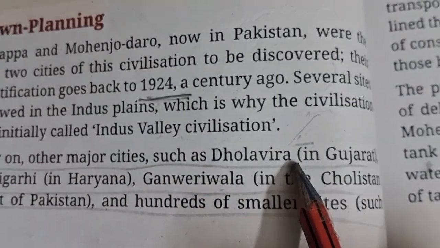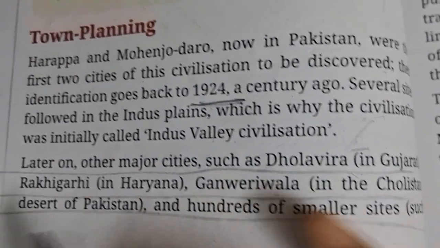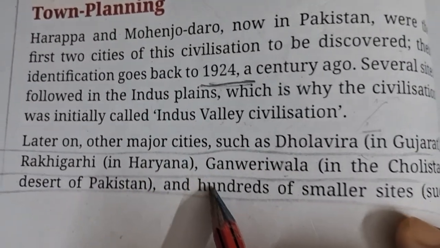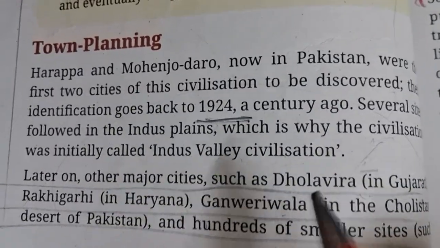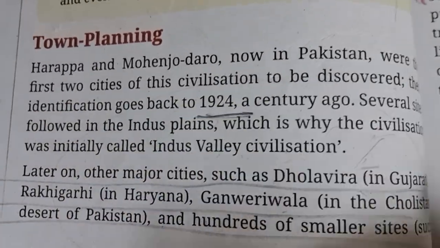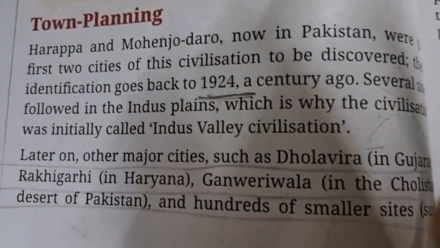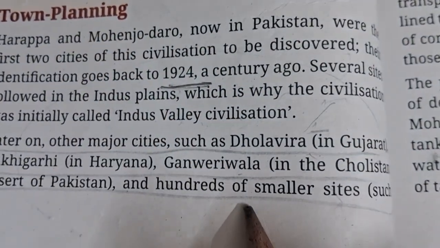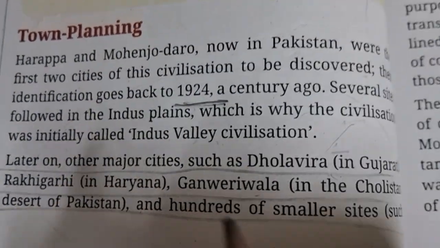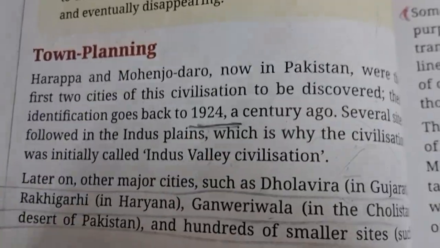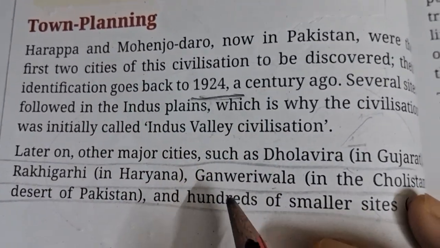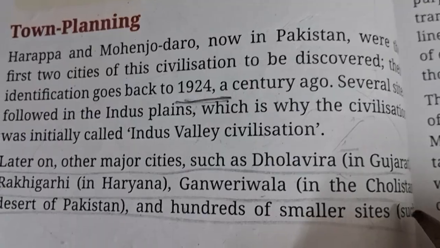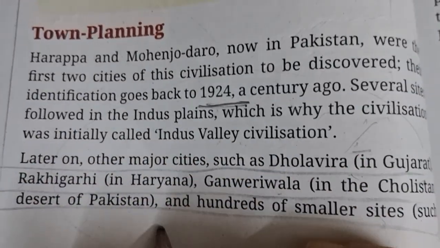So yes, Dholavira in Gujarat, Rakhigadi in Haryana, these are the places or cities we found when archaeologists found evidence that we had this kind of developed civilization that we call the Harappan civilization. Okay, so Ghaneriwala in Cholistan, Pakistan, and hundreds of smaller sites also.